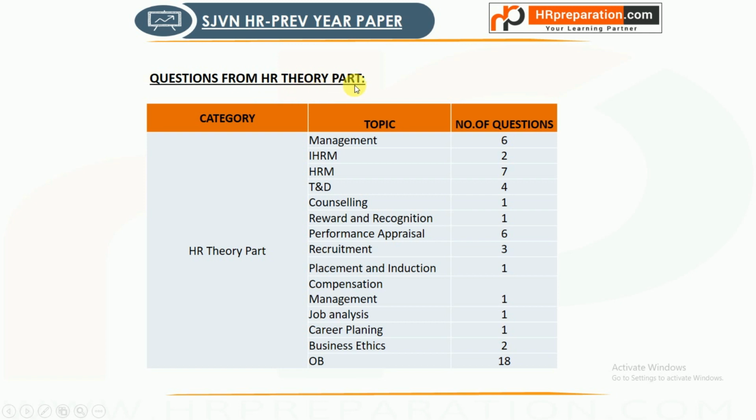Questions from HR theory part. Here topics are from HR theory part as well as from OB also.